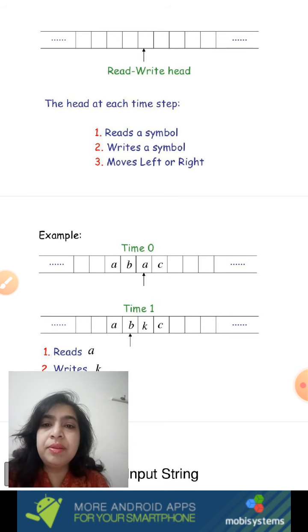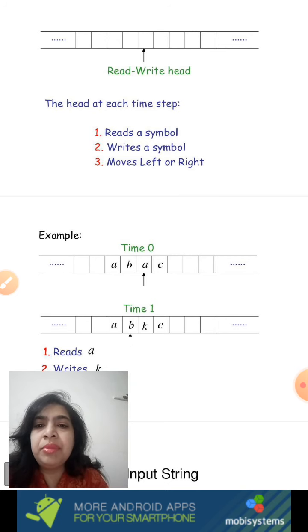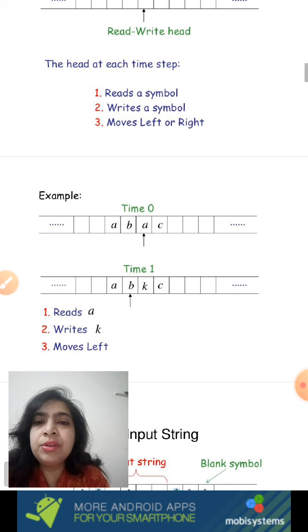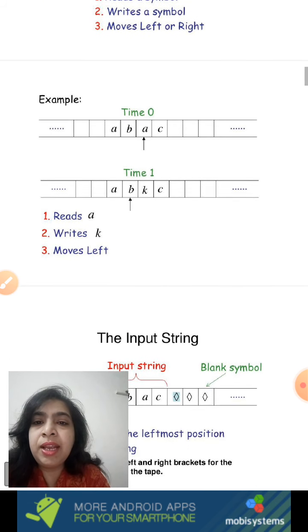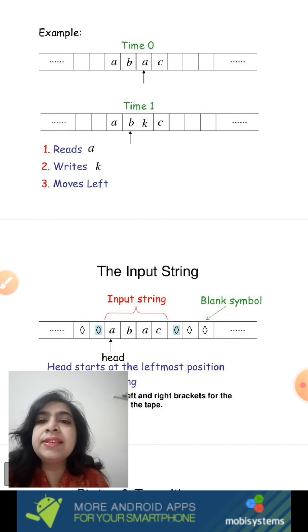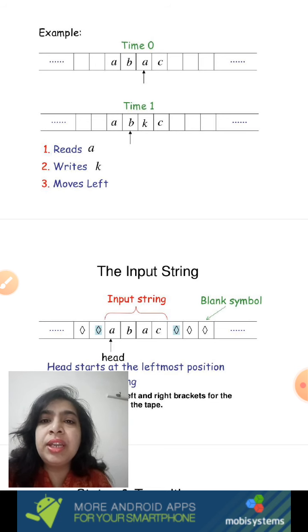Next we have a simple diagram depicting how exactly this read, write, and move take place. If you look at the example here, at time 0, the tape head is pointing to the symbol A. At time 1, what has happened?